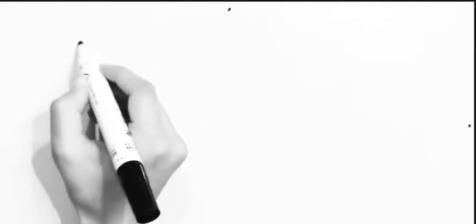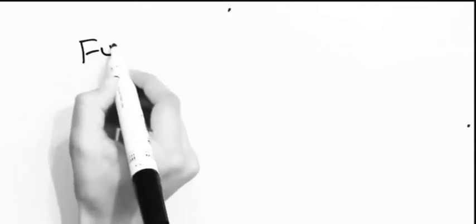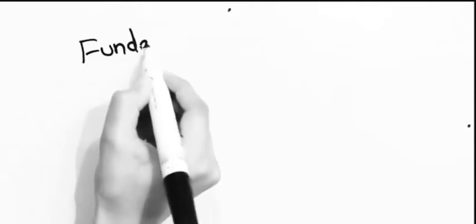Previously, in the first lecture, I told you about science. What is science? The types of sciences, and then briefly, I told you about chemistry. Let's start today's lecture. Our unit number 1 is Fundamentals of Chemistry.